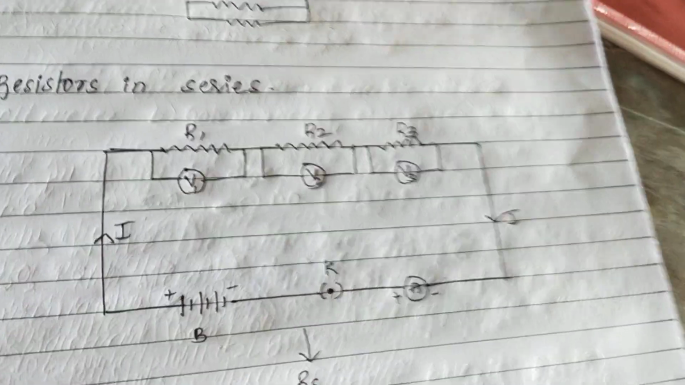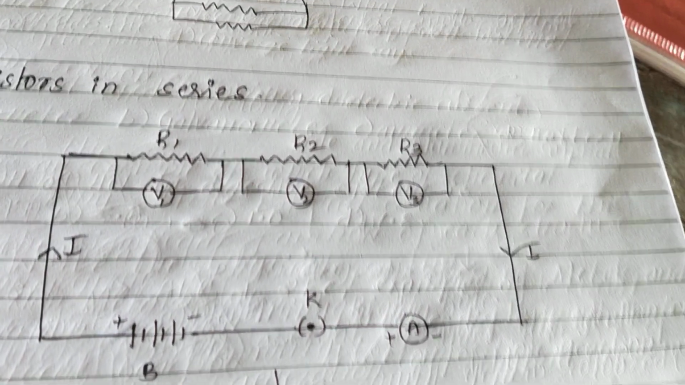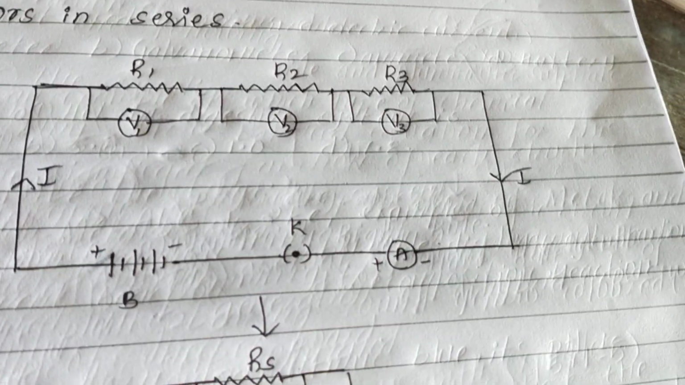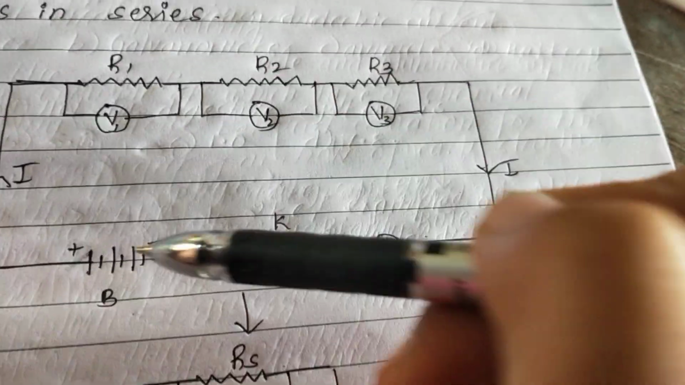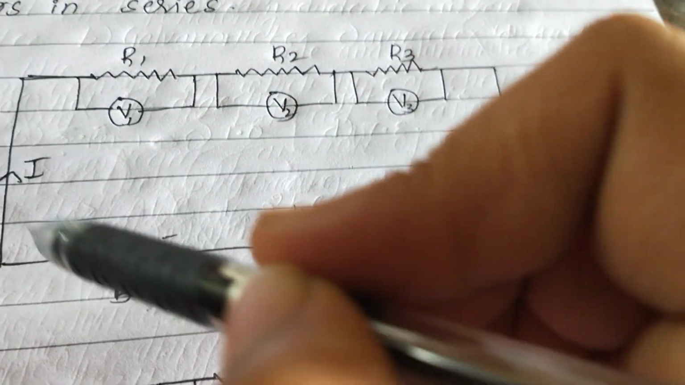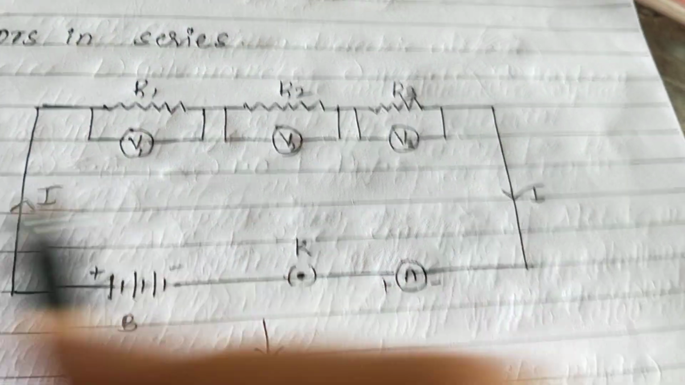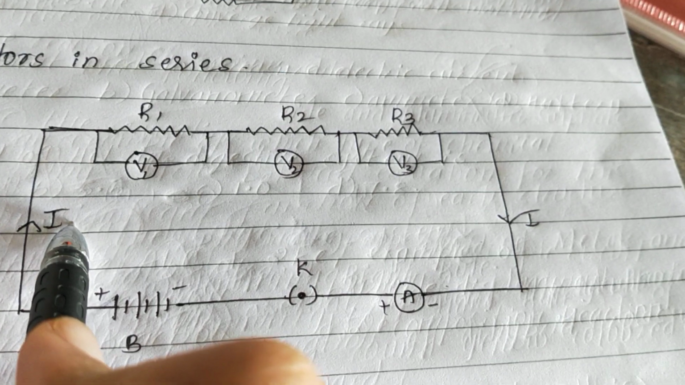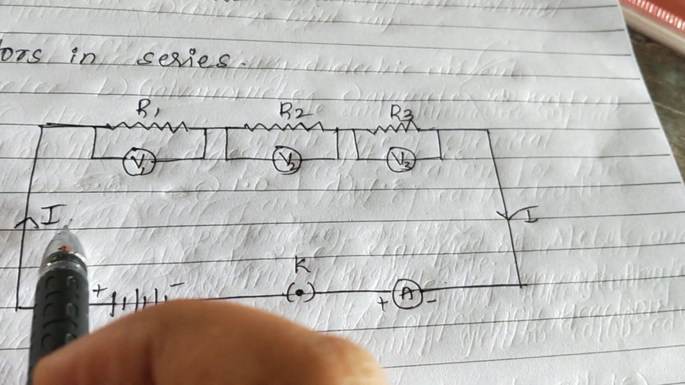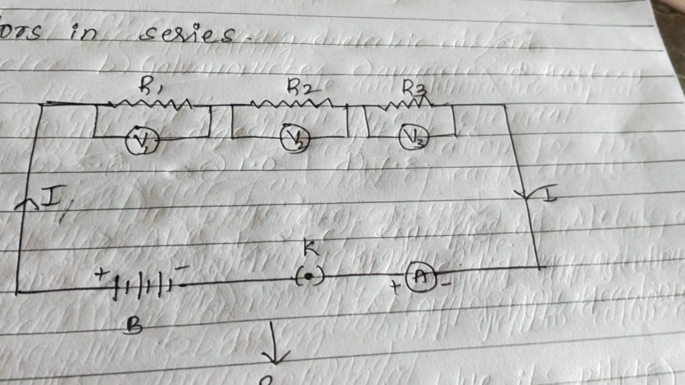When we talk about resistors in series, a single current is passing through all the 3 resistors. So we denote it only by I. We are not denoting it as I1, I2 and I3.